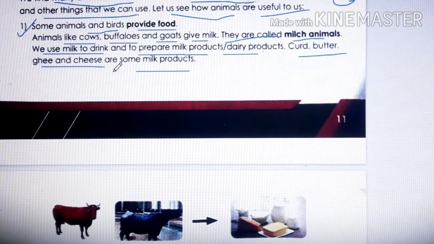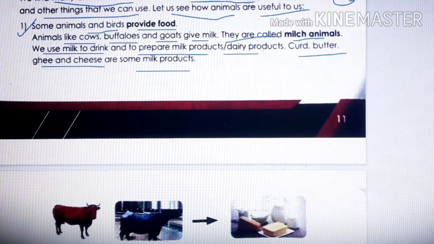So is it clear about the first topic? Some animals and birds provide food, whereas animals like cows, buffaloes, goats give milk, and they are also called milch animals. With this milk we can either drink or prepare milk products, which are also called dairy products.